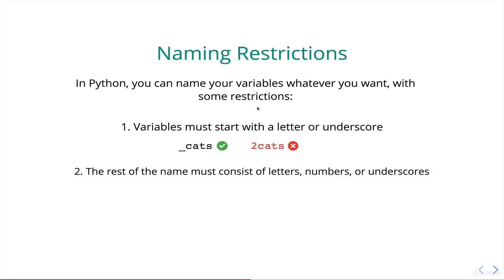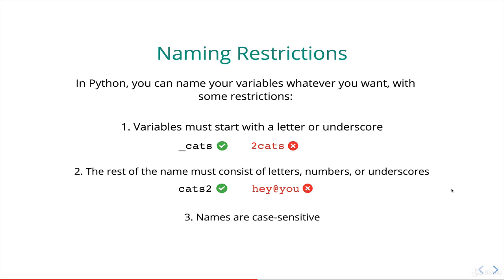Next up, the rest of the name must consist of letters, numbers, or underscores. So we can have numbers in our variables. They just can't start off the variable. So cats2 is fine. But something like hey@you is not okay because the at sign, whatever that thing is called, is not a letter, number, or underscore.